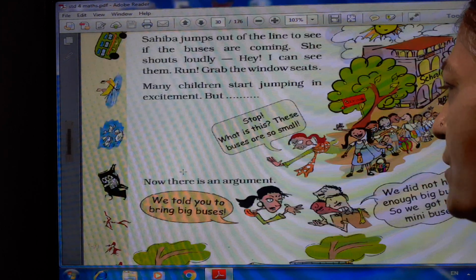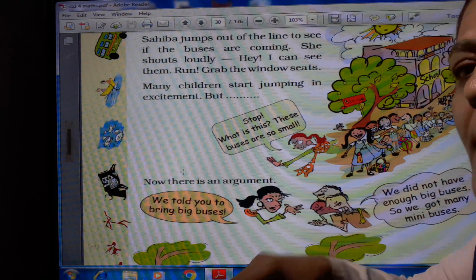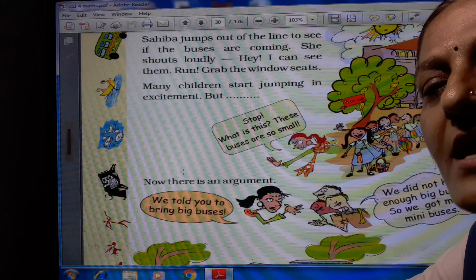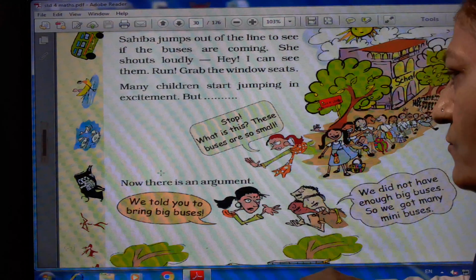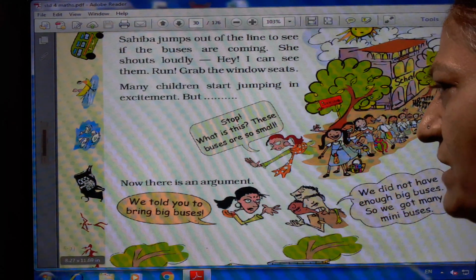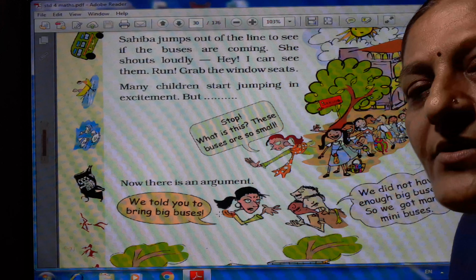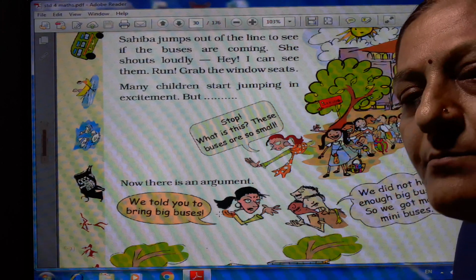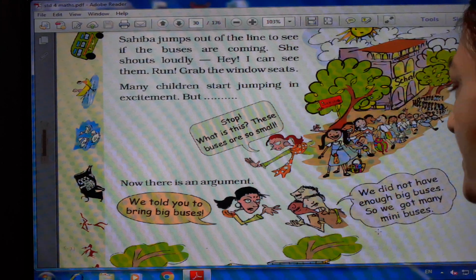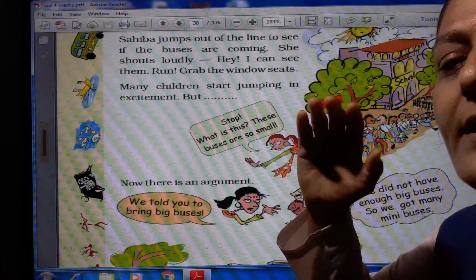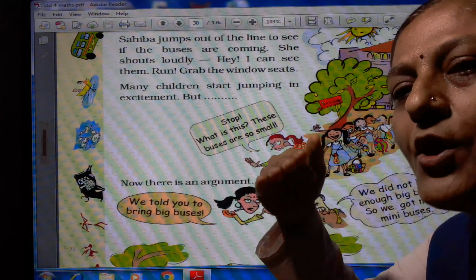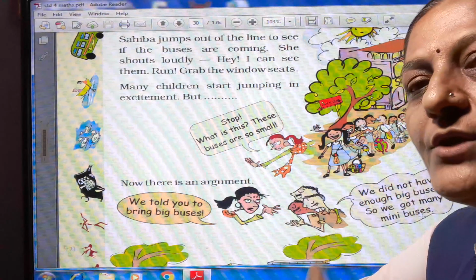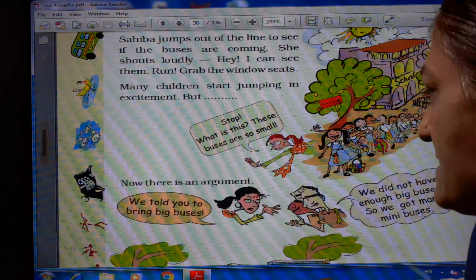Now there is an argument. The teacher asked the bus driver some question. What did she ask him? "We told you to bring big buses." The driver answered, "We did not have enough big buses, so we got many mini buses. You said big bus, but we do not have a big bus, and so we got many mini buses."